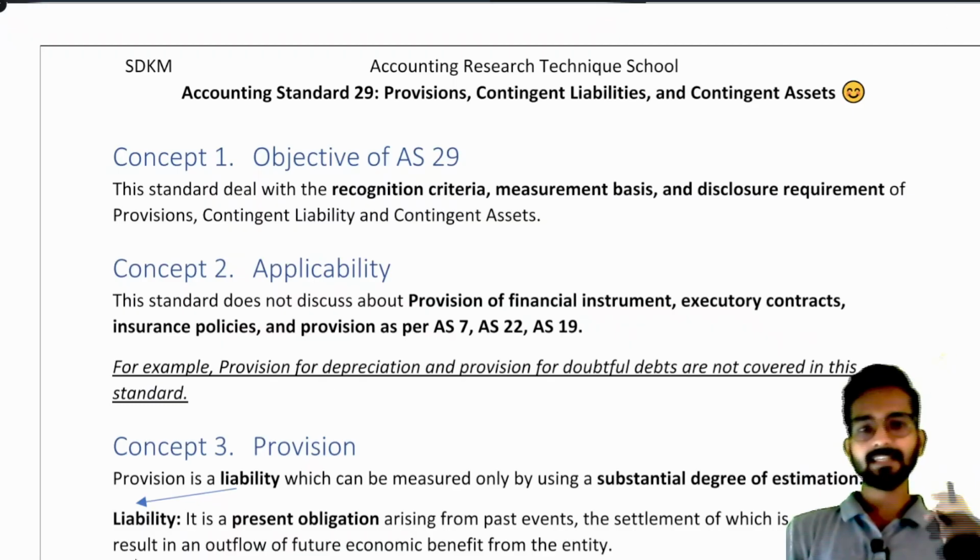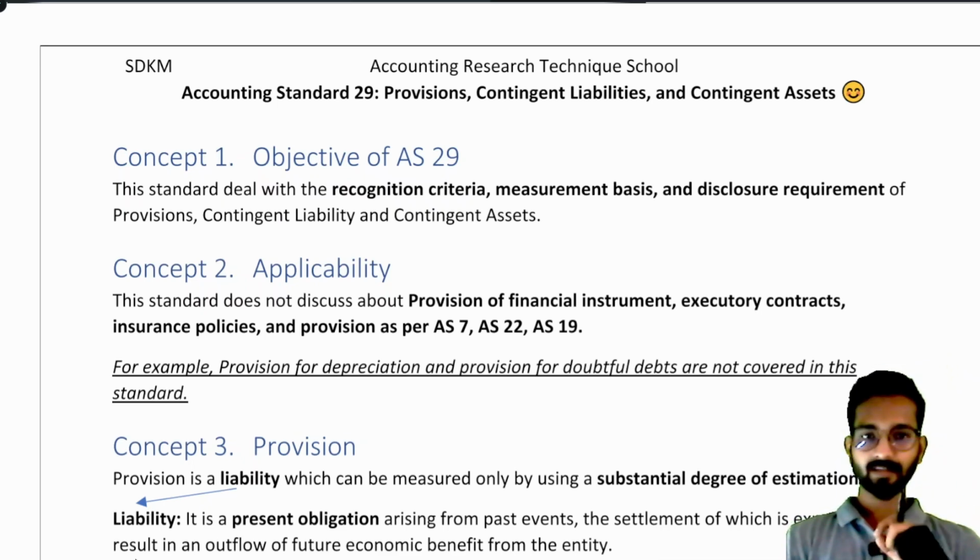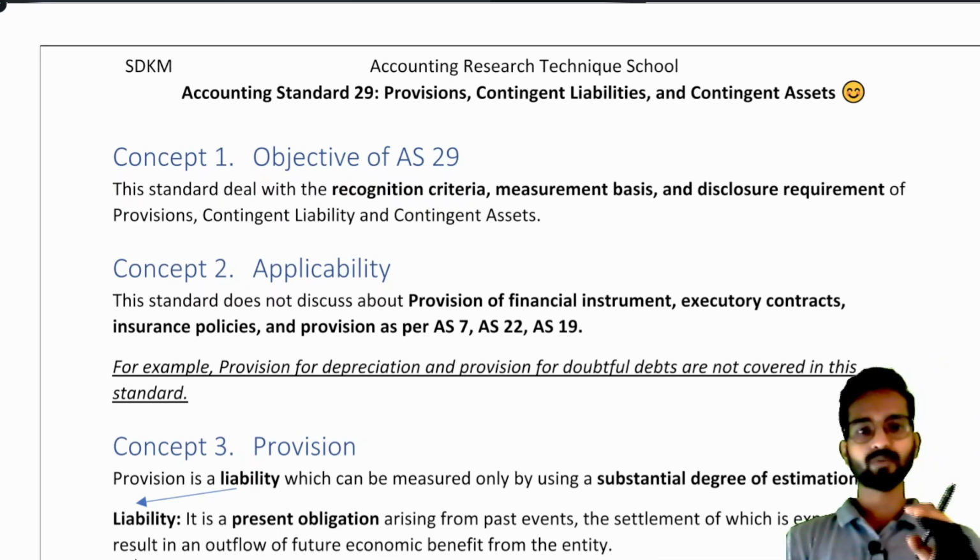Hello everyone. In this accounting standard, we will be learning about provisions, contingent liability and contingent asset. What will we learn? The definitions of provision, when we have to recognize it, how much we have to recognize it. Same for contingent liability and contingent asset also.